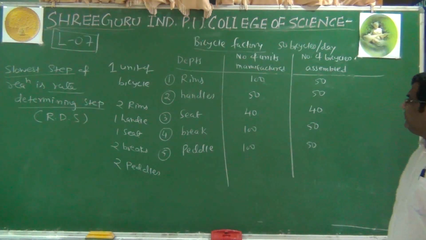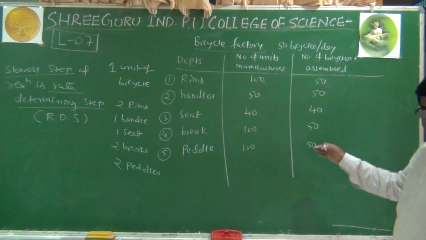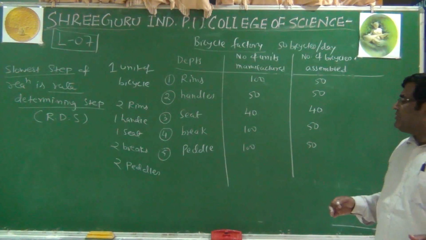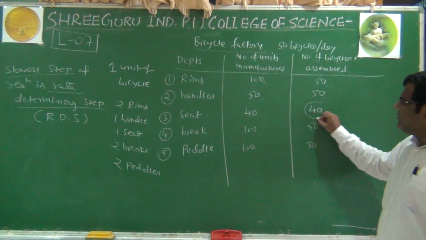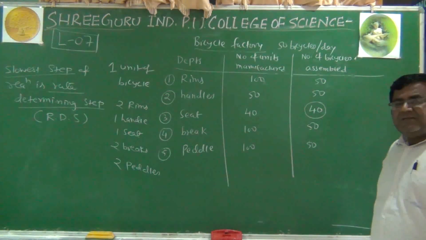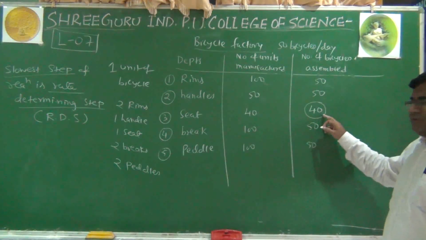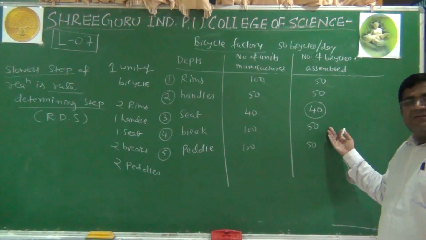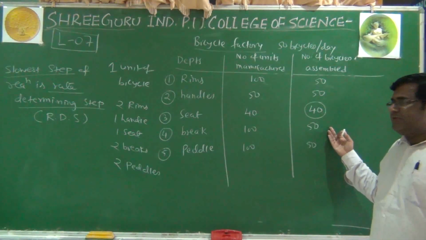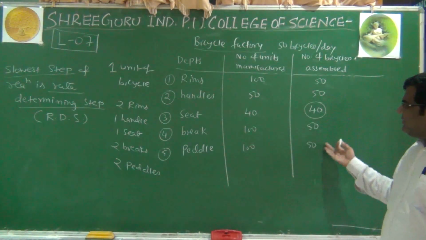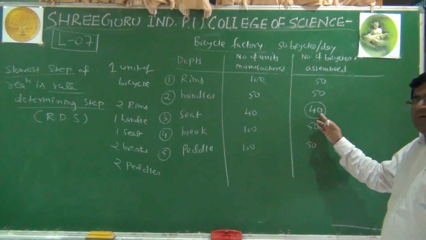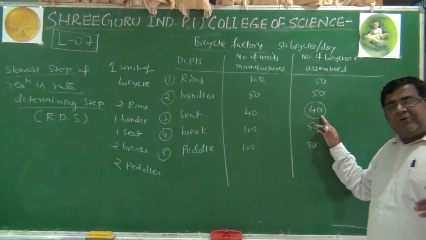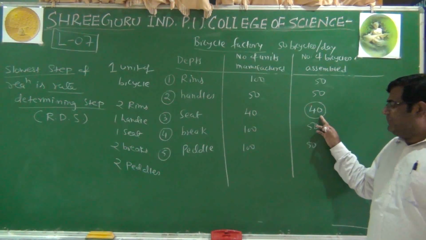Now at the end, when they are being assembled, the slow performing department on that day is the seat department. Every bicycle needs a seat, so we cannot have an excess of the others; this is the one which is not producing with optimum speed.